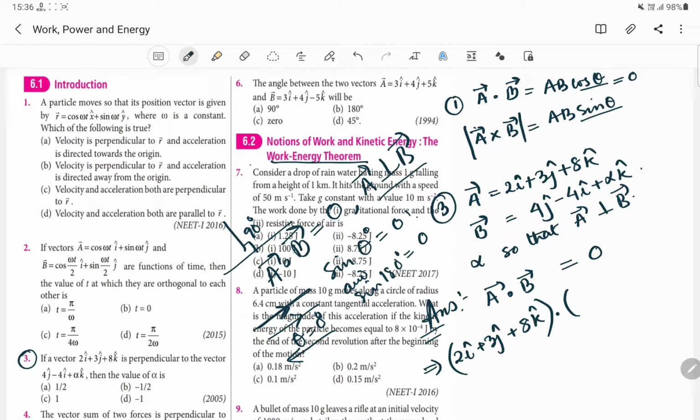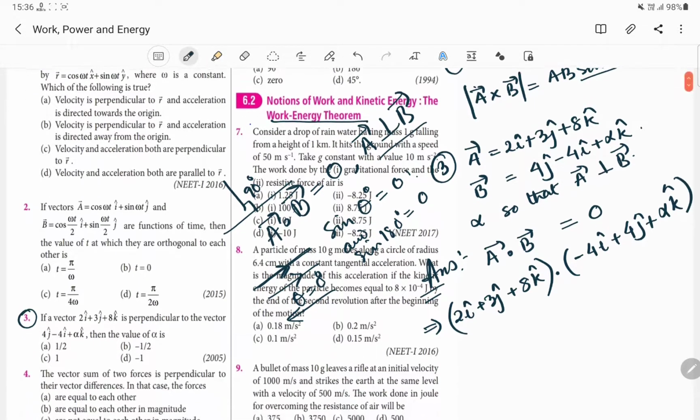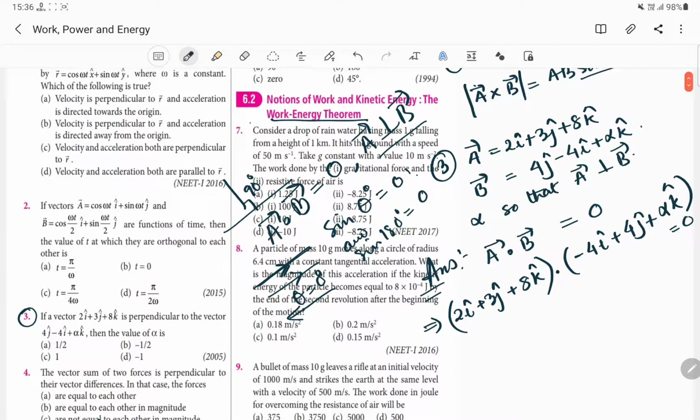Okay, they are trying to trick you by interchanging the terms. So our first term will be minus 4i cap plus 4j cap plus alpha k cap. So in order to avoid this, it must be equal to 0. In order to avoid mistakes in calculation, we just take the components in order. The x component is written first over here and the y component later on.